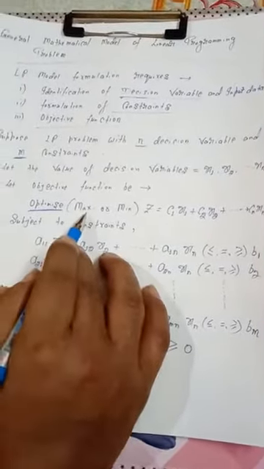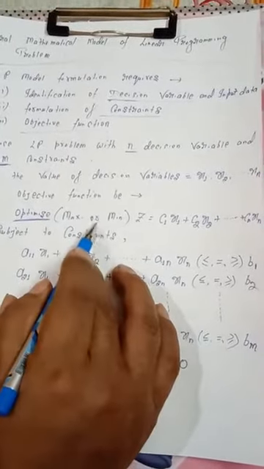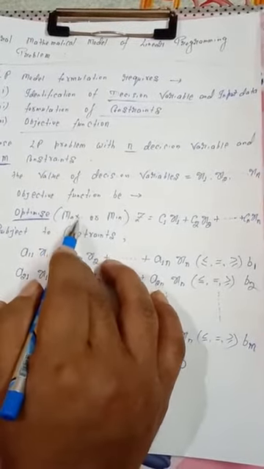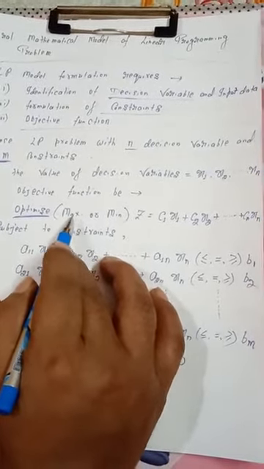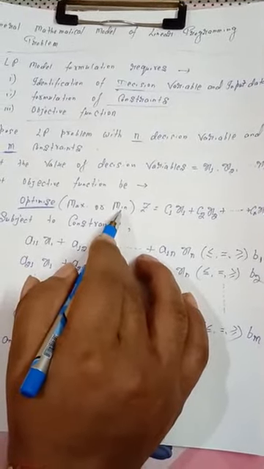Optimize means either maximize or minimize, depending upon the function used by the organization. If it is profit, it is to be maximized. If it is revenue, it is to be maximized. If it is cost, it is to be minimized. If it is time, then it is to be minimized.